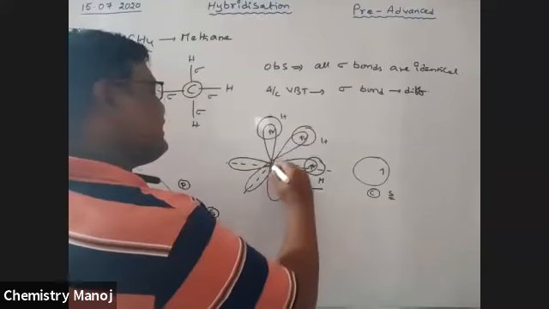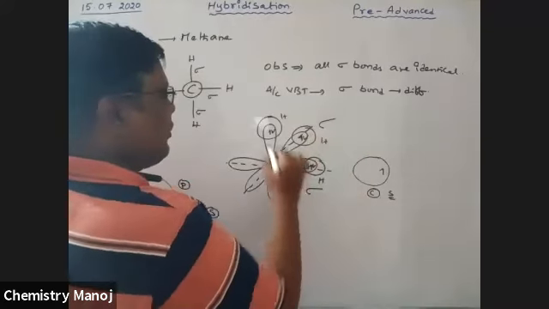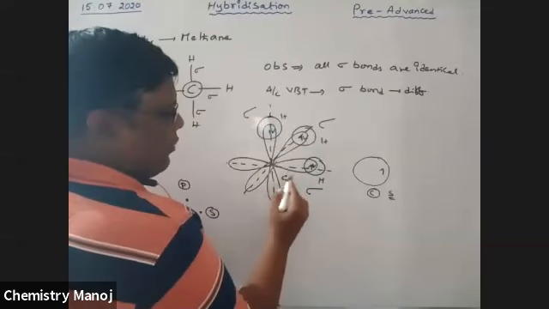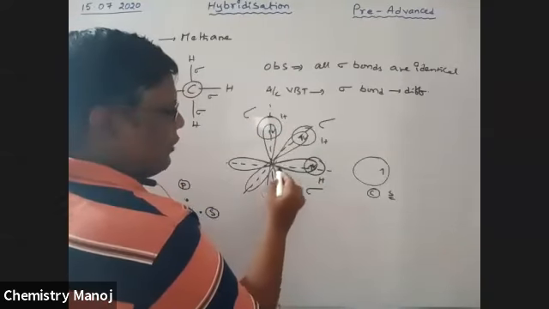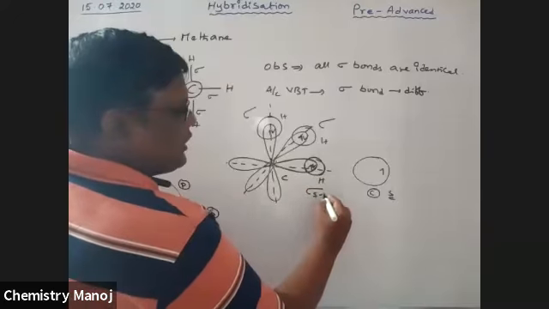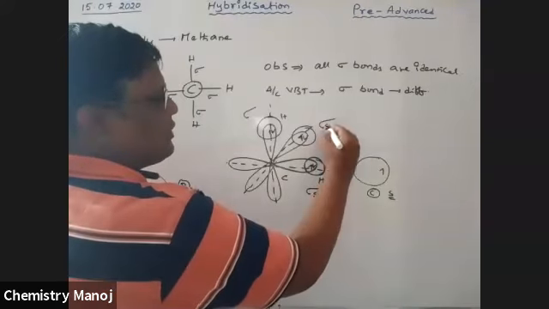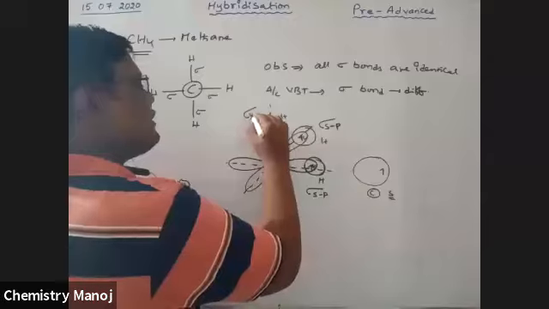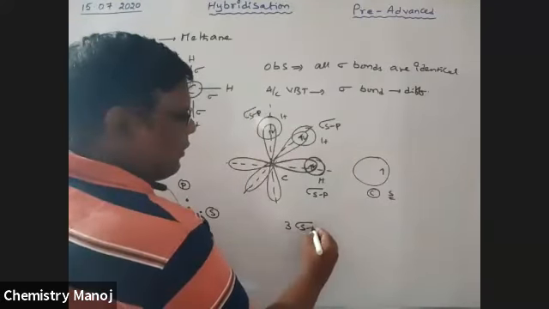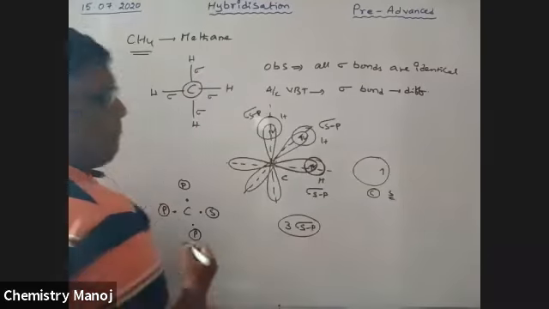This is the axis, this is also a sigma bond. This is the axis, this is also a sigma bond. Here the sigma bond is formed by overlapping of the p orbital of carbon and the s orbital of hydrogen, that is why it is sp overlapping. This is also a sigma sp bond, and this is also a sigma sp bond. That means three sigma sp bonds are formed here.